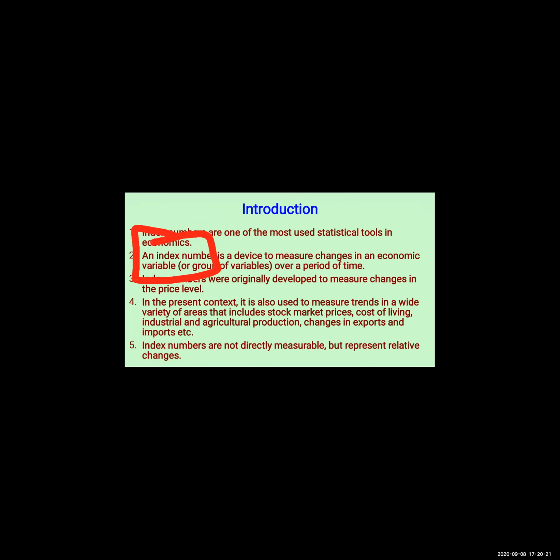Understood the meaning of index number? Index number is a statistical tool that helps us to measure the changes in the price level of the economy. What was over a period of time? That means this year, next year, if we want to compare. If the thing is clear, then type Y in the chat box.